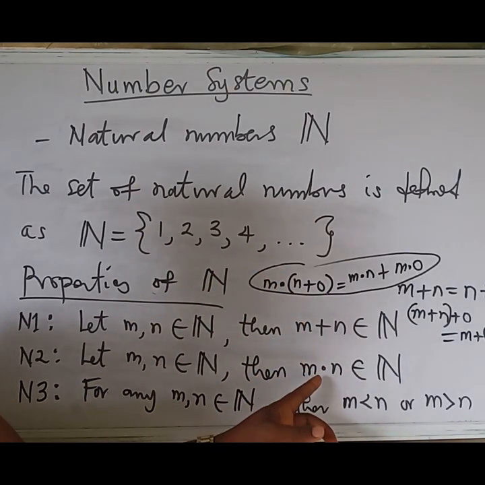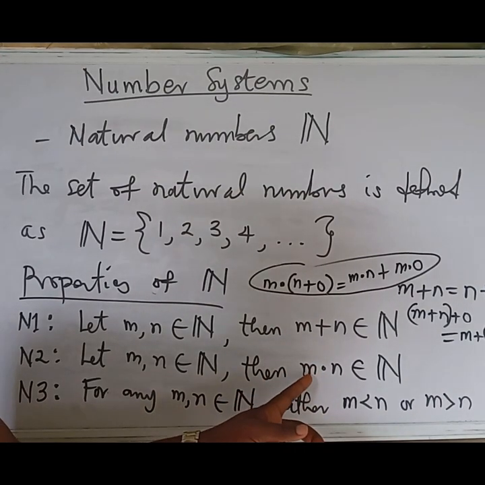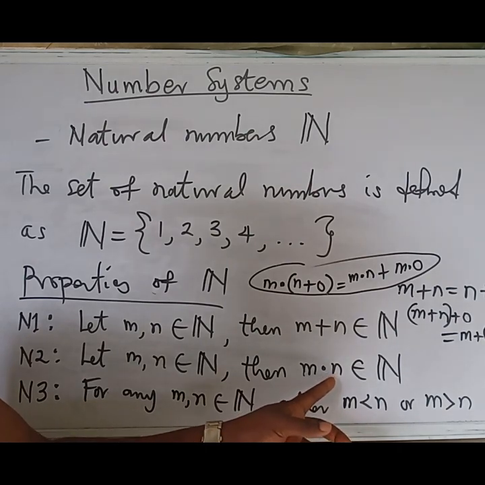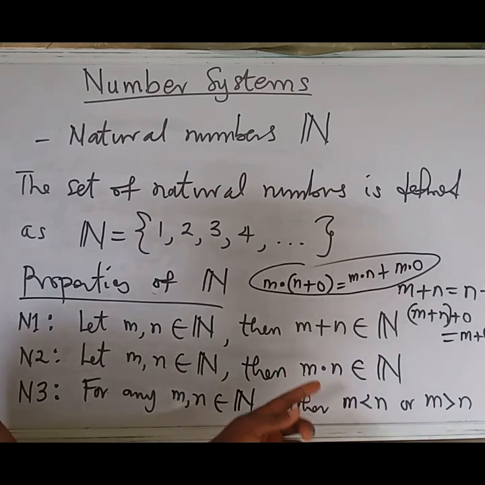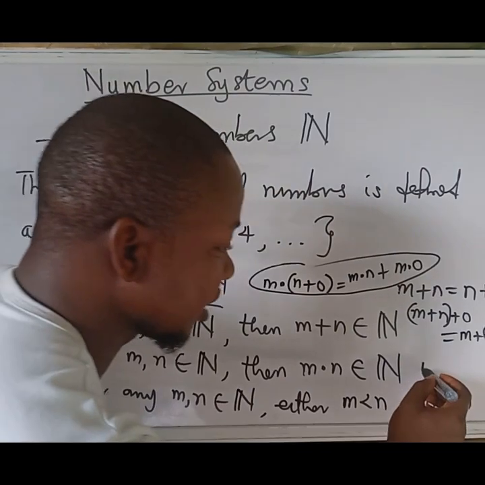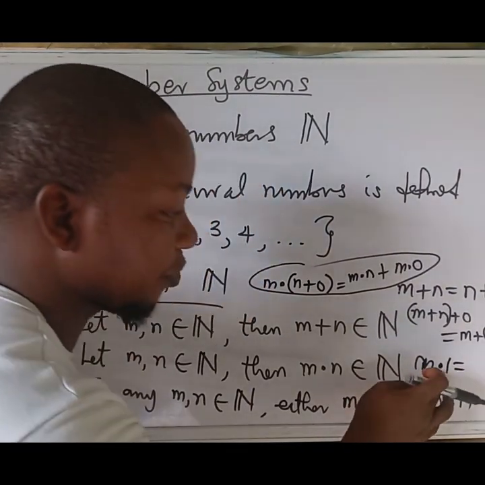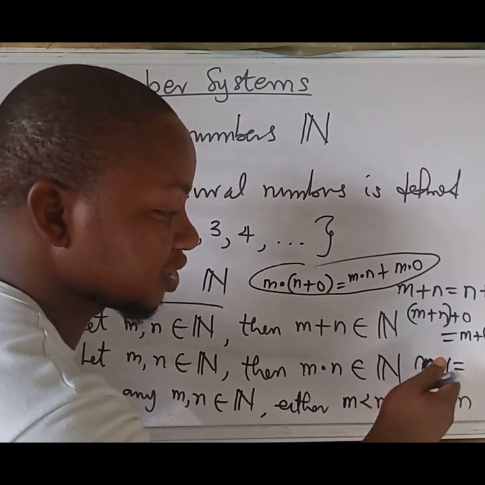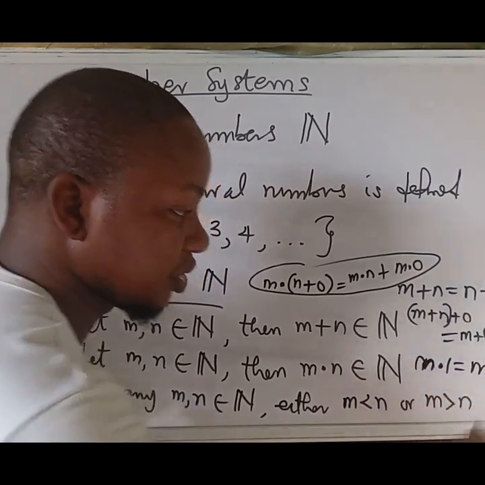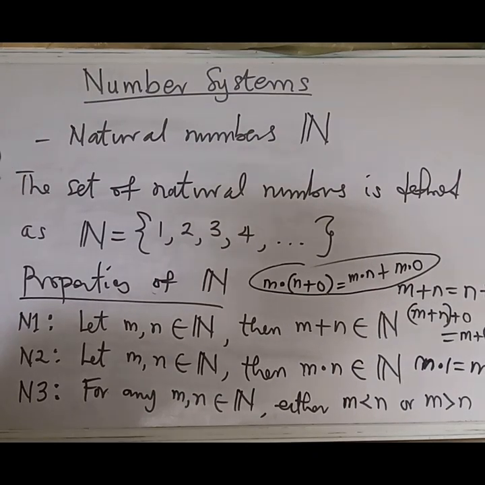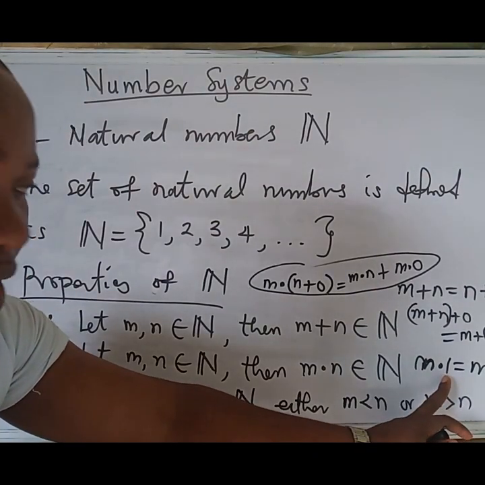But for multiplication, identity holds, because if you pick a number here and multiply it with the number 1, which is the identity here, this is going to give us the result m. What we mean by identity is this: if you perform an operation on a number with another number and it gives you the same number, that is identity, and the identity number is 1 here.